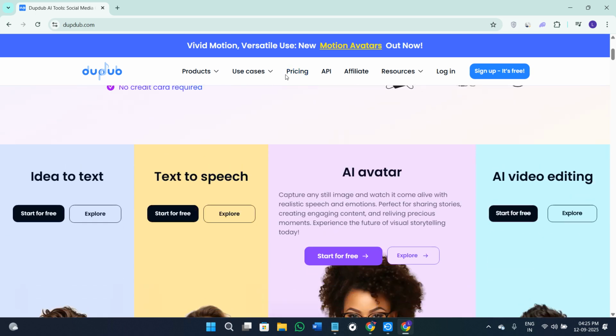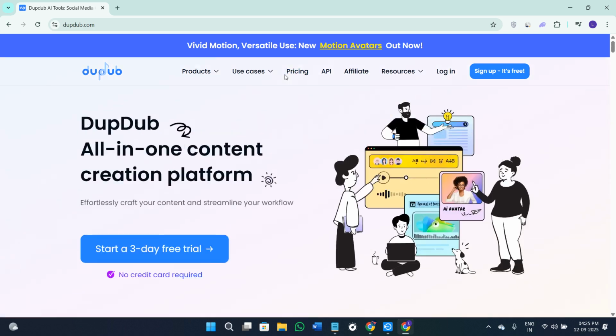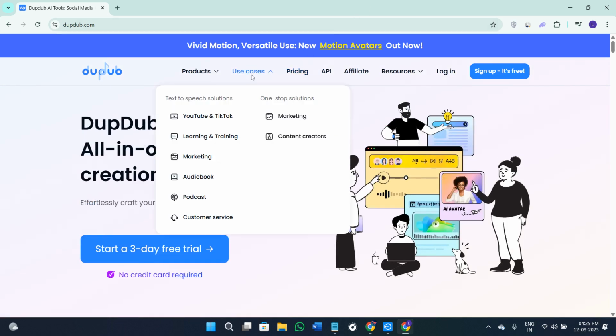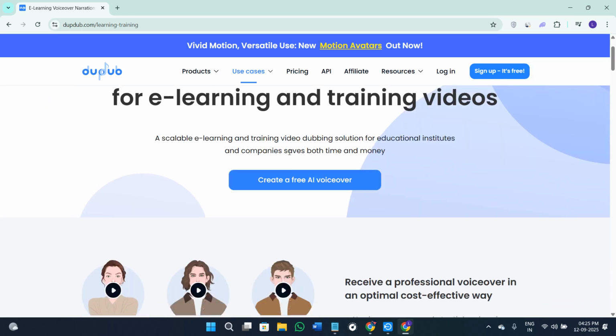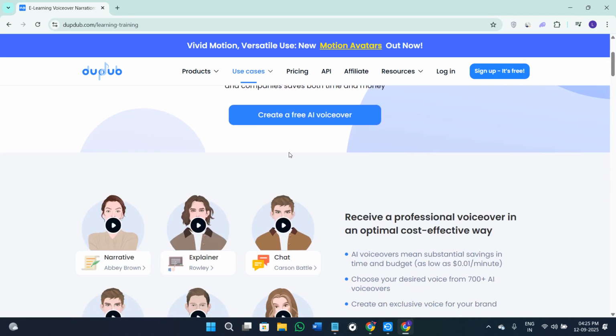On top of that, DubDub has AI avatar subtitles and translations. That means you can just take a simple script, then you can generate a realistic voiceover, add the captions, and even create a talking avatar all in one platform. The best part is that you can try it absolutely for free. You can test the features before deciding if you want more advanced options.